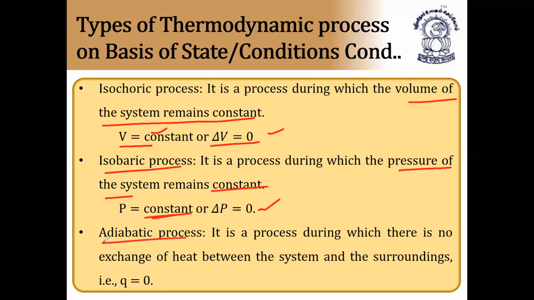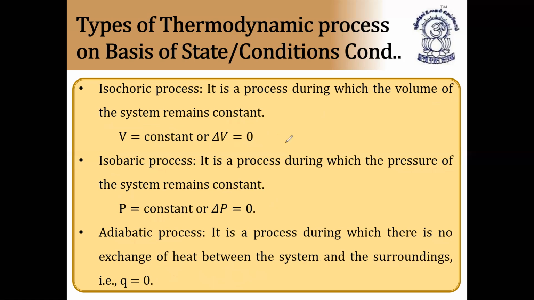Next, adiabatic expansion or adiabatic process. It is a process during which there is no exchange of heat between the system and the surroundings. It is called an adiabatic process, just like a thermoflask. So Q is equal to zero. What is Q? Q is called heat. Heat energy is equal to zero, as there is no exchange of heat between the system and surroundings. So Q is equal to zero. I hope it is clear. So these are the conditions of the system.